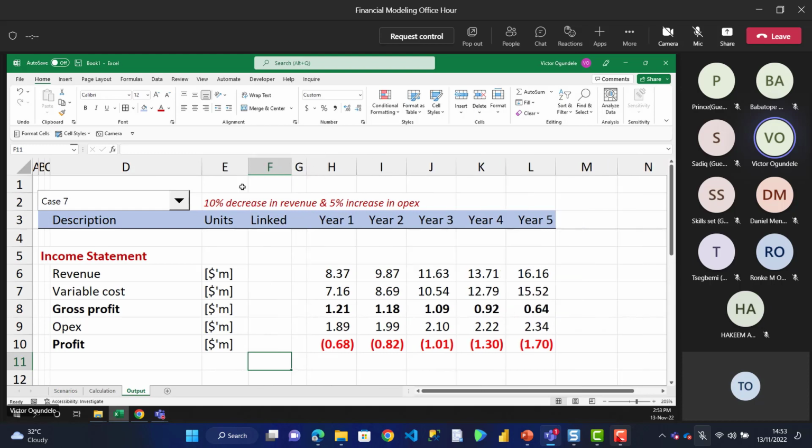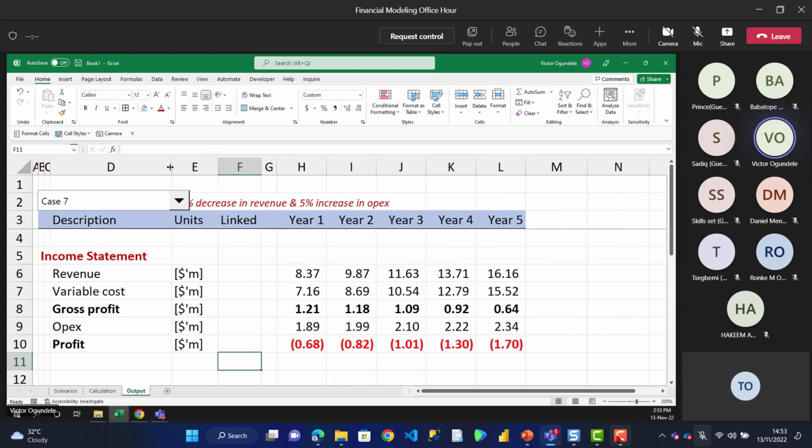Right? So this is what we actually call a model, because it's in making informed decisions. It's not as if you just create a model and you leave it out for your users to just be looking at it. You as a modeler, you always need to go at least a step further to be able to give them something that can aid their decision.